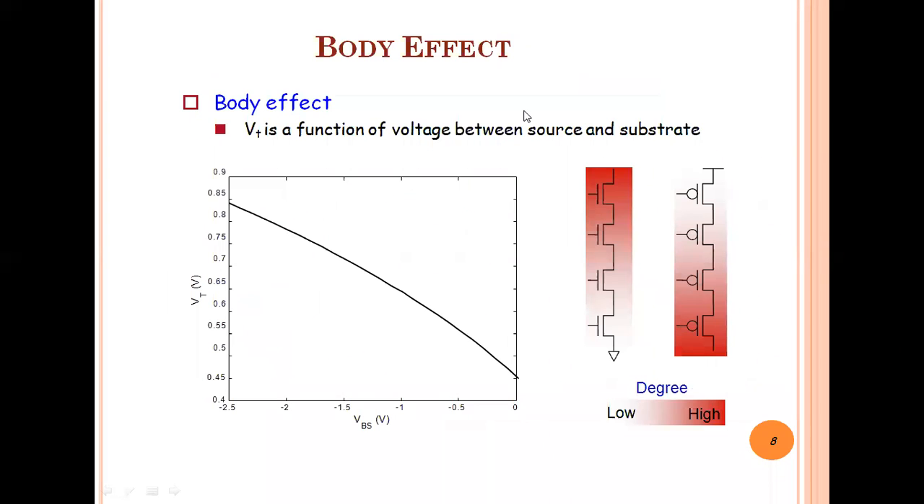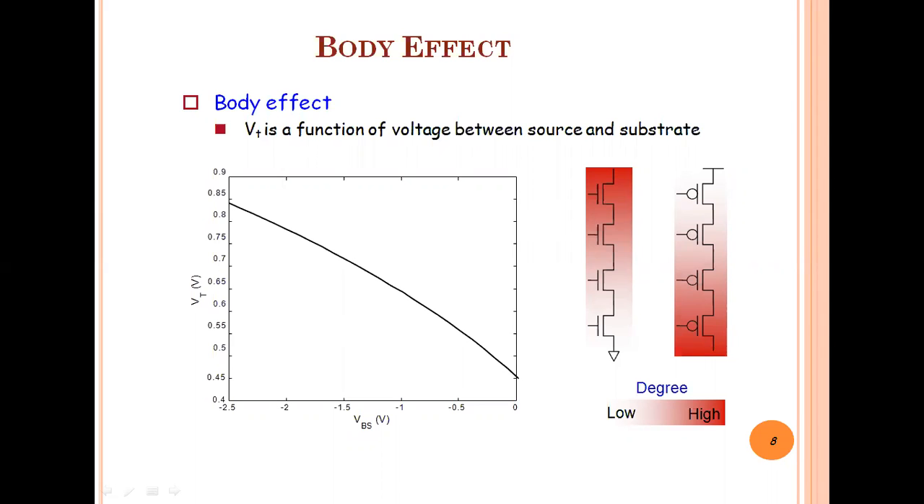Now second is the body effect. In the body effect, according to the technology of VLSI, we know there are more transistors on a single chip. Here I consider 4 NMOS transistors and 4 PMOS transistors on the single chip. When we are considering 4 transistors on the single chip, its body is common, so we can say its substrate is common.